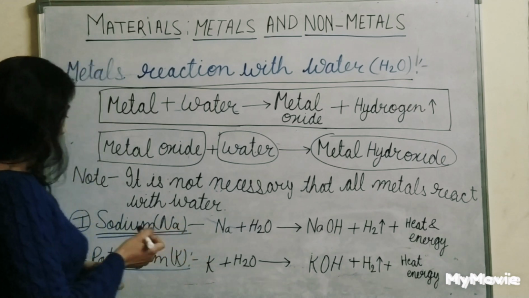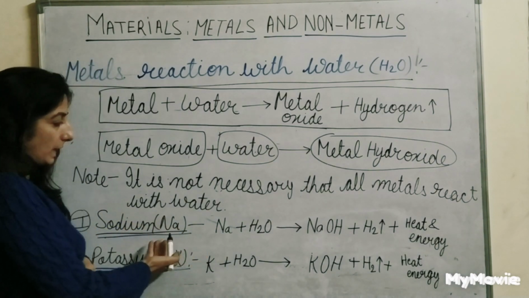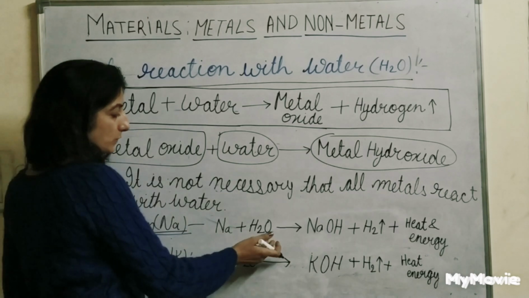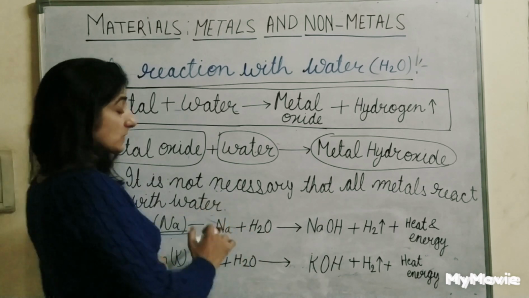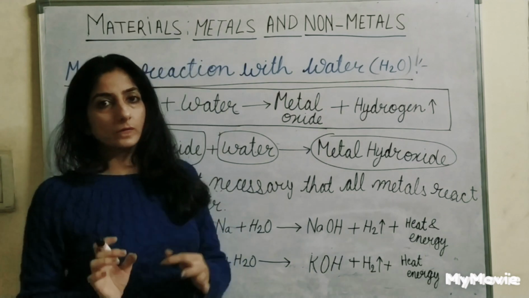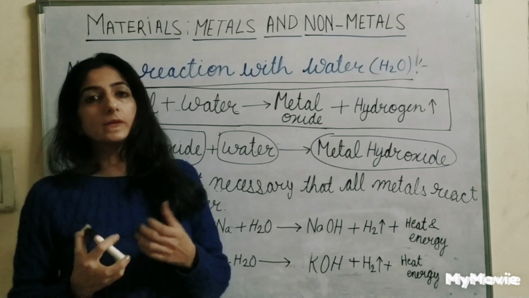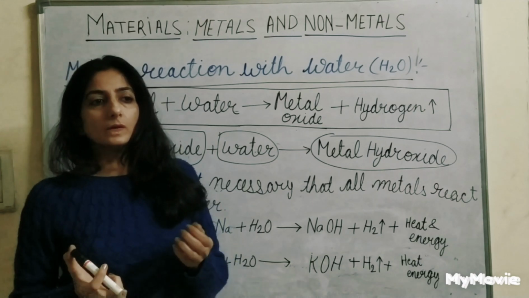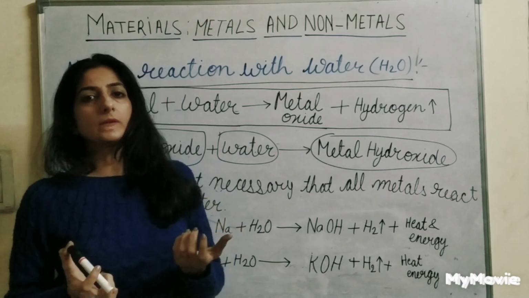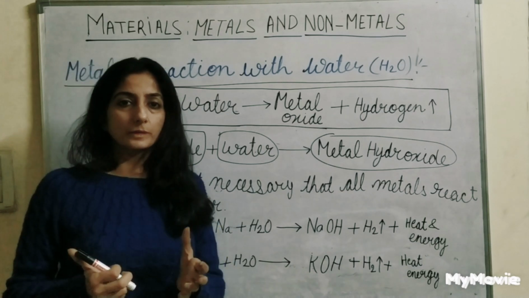See, the first example is sodium. The symbol of sodium is Na, plus H2O. Sodium is a highly reactive metal. It is so vigorous that we have to handle it with extra care. When sodium is kept in the laboratory, it is kept with extra care.